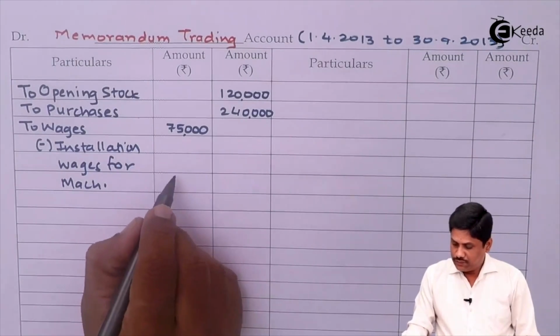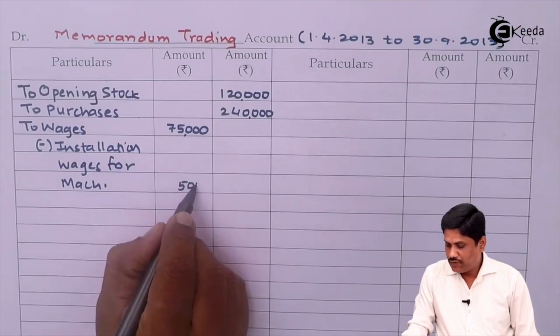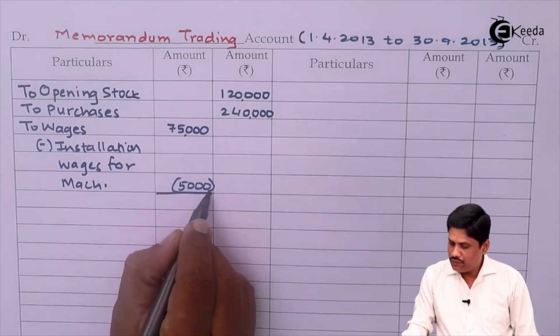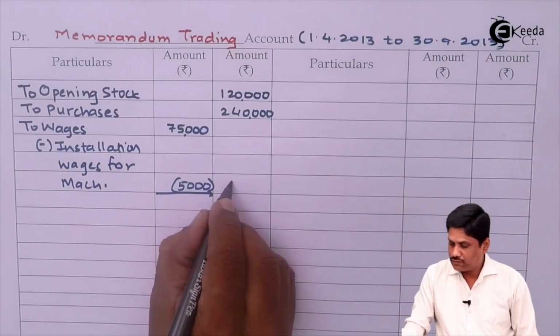Amount given is 5,000. So you minus 5,000 from here, so that in outer column you will get the amount of 70,000.